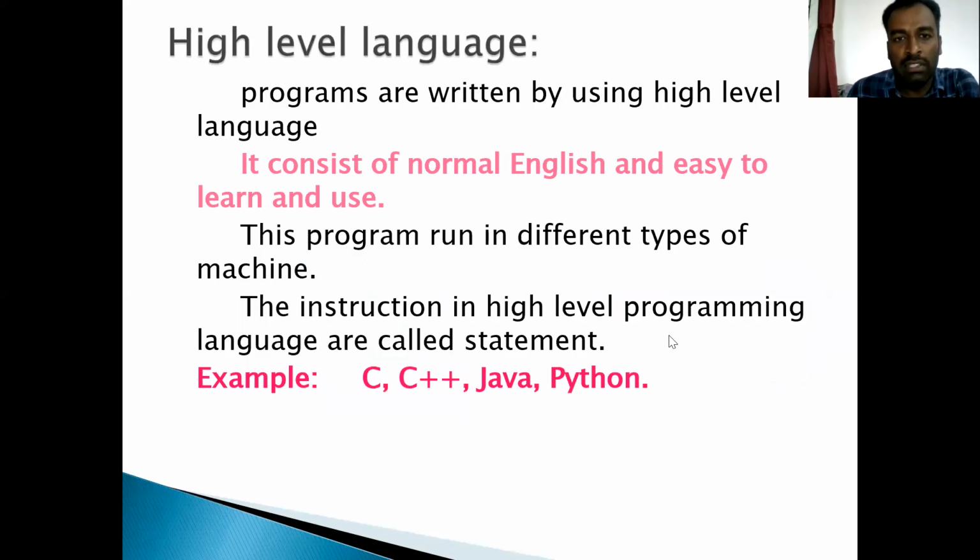Next one, high level language. So what is a high level language? These programs are written by using a high level language. Why use a high level language? It consists of normal English and is easy to learn and use. It is written in simple English, and it is easy to learn. This program can run on different types of machines. We write a program, and we can run it on different types of machines. An instruction in a high level language is called a statement. Examples of high level languages are C++, Java, and Python.